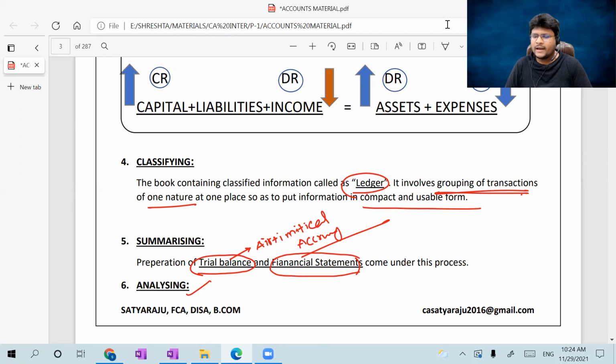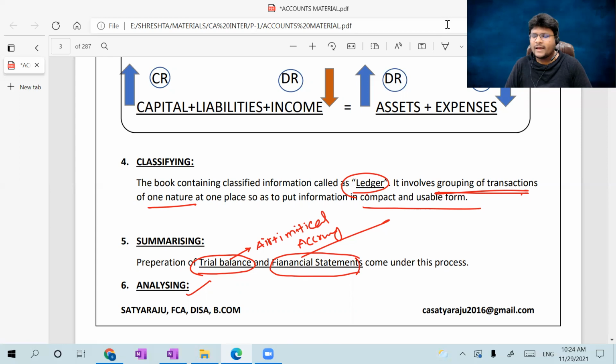Sir, if arithmetical accuracy is there, does that mean there is no error? You cannot presume like that. Just to check whether basic arithmetical errors occurred or not, we prepare a trial balance. In the last lecture, I already told you trial balance is nothing but taking the balances appearing in the ledger and making a trial whether they are arithmetically accurate or not.